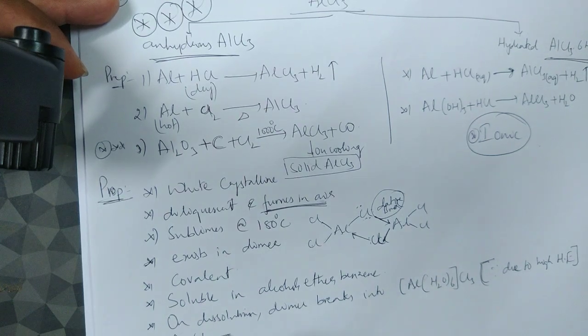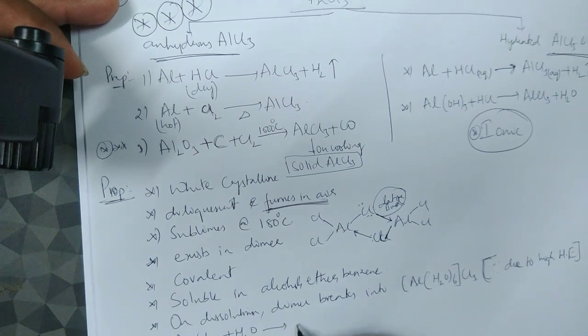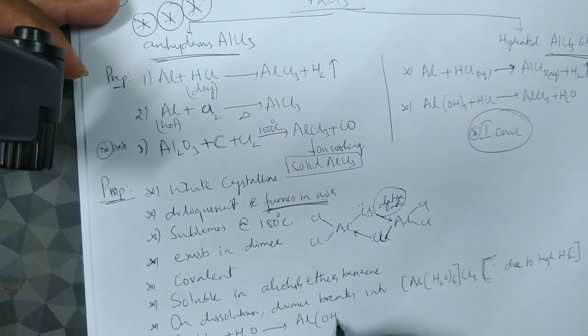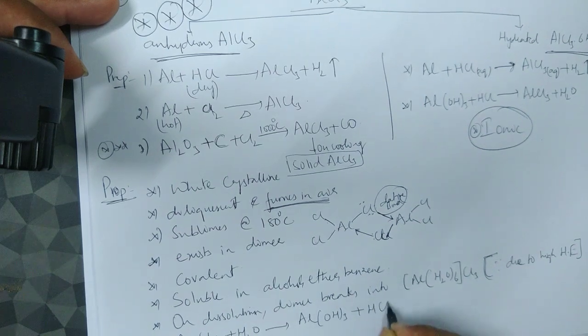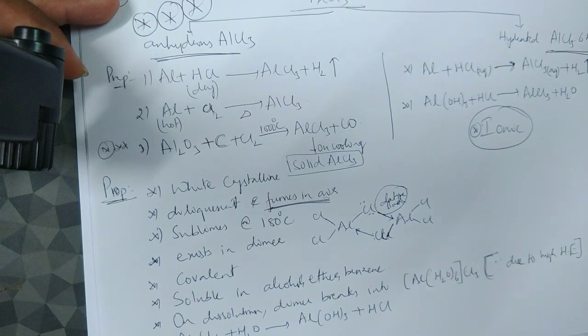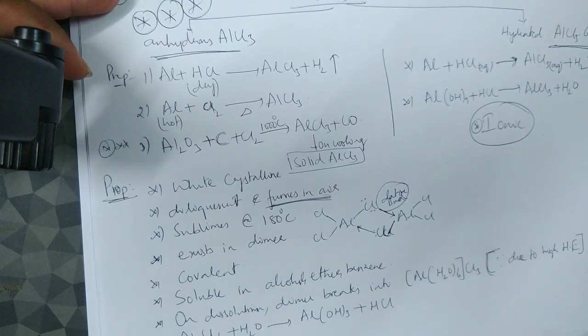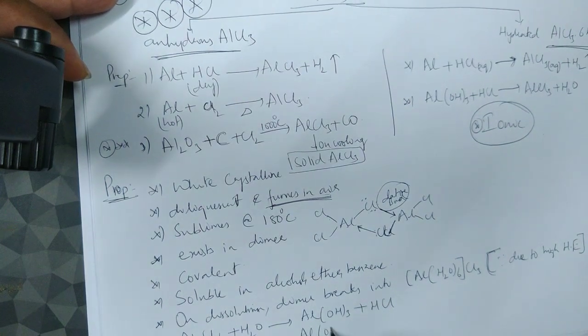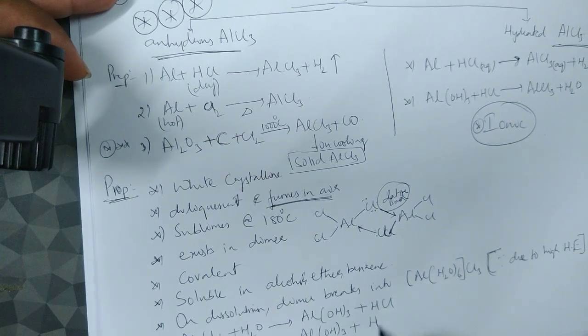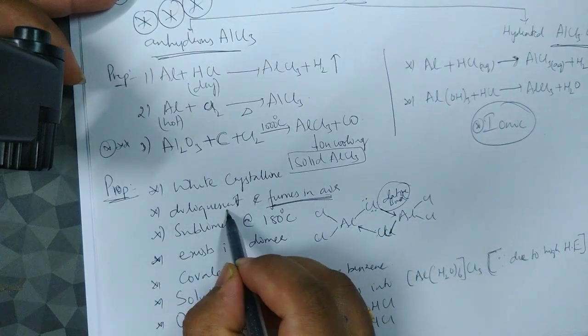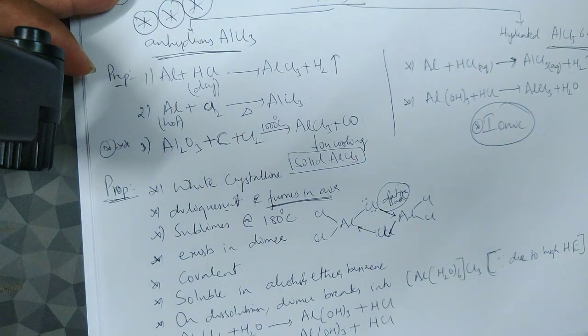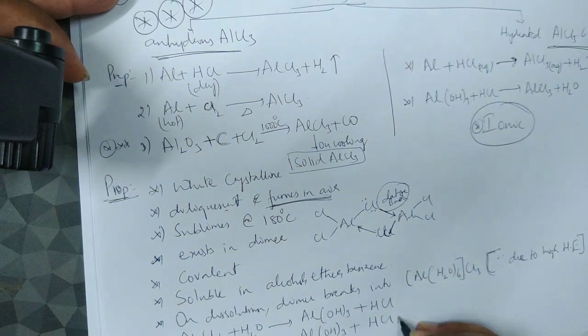Okay, then the dimer form Al2Cl6, when we treat it with water, forms products that you should guess by this time. AlCl3 plus H2O. What will happen in the presence of water? It forms aluminum hydroxide, which we have seen a couple of times, plus HCl. In fact, this is the point, they are deliquescent. That means in moisture, the reaction with water takes place and you find aluminum hydroxide plus HCl. This is what our fumes are.